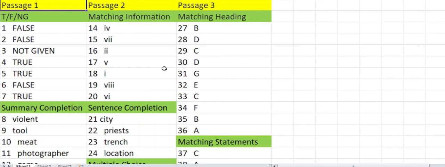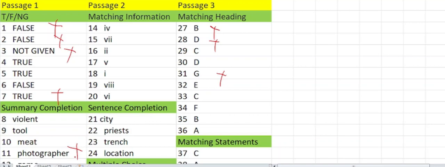Okay, let's take the first parameter. Say these answers are wrong. All reading tests have 3 passages and 40 questions.